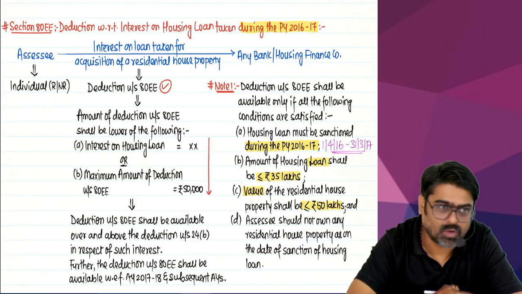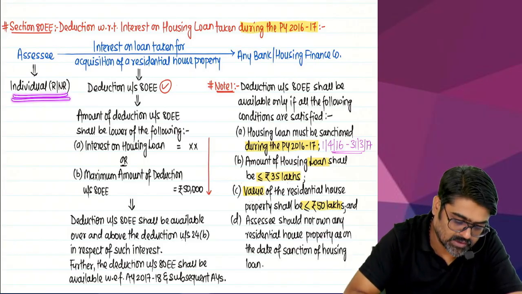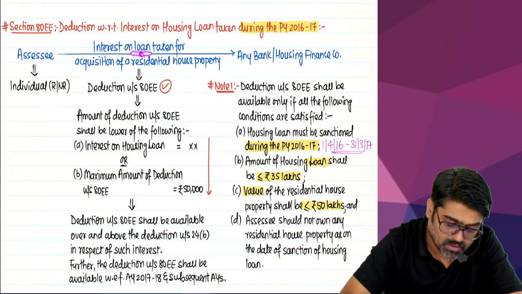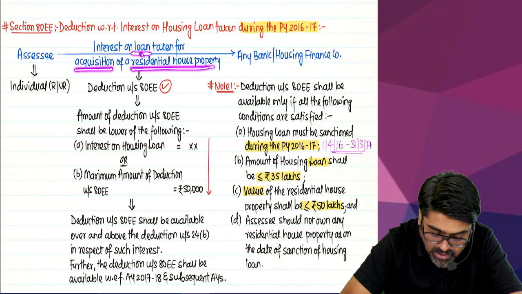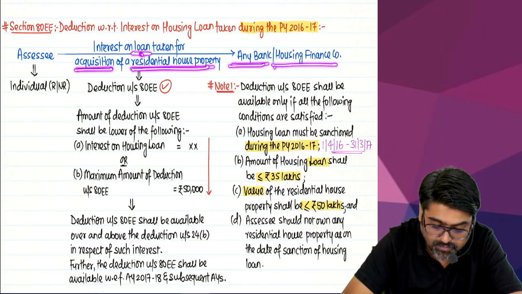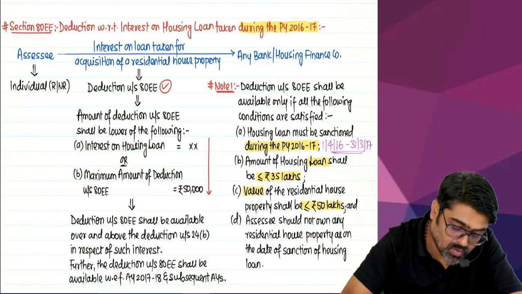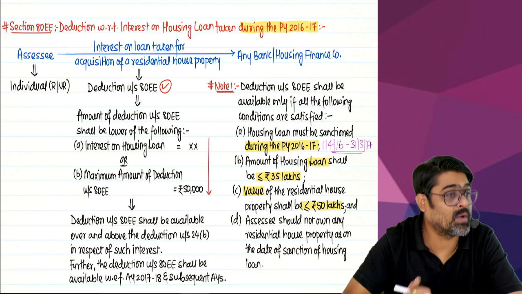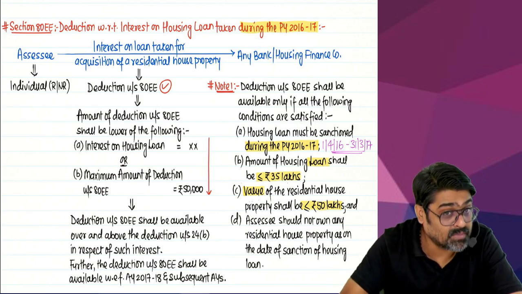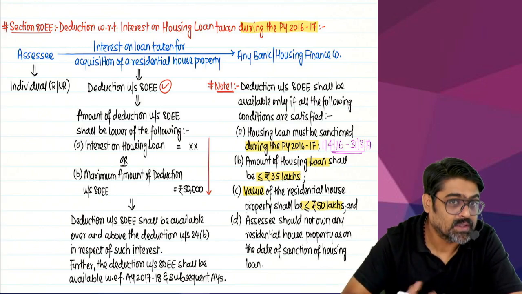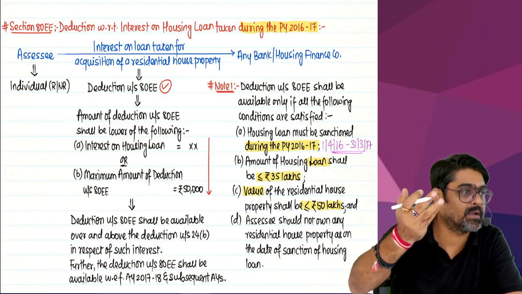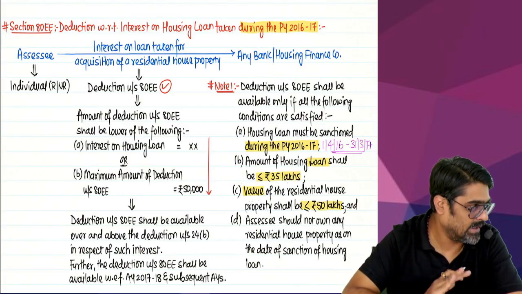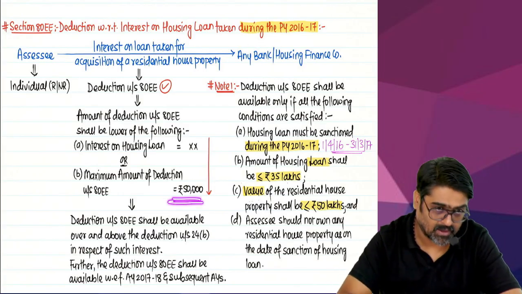Understanding? So, if you are an individual assessee, resident or non-resident, and you have taken a loan for purchase of residential house property from any bank or housing finance company, yes or no? On that loan, whatever interest is paid in this year, which was not allowed as a deduction under section 24 clause B, extra interest, yes or no? That extra interest which you could not claim under the head house property will be allowed as a deduction under section 80EE, subject to maximum limit of 50,000.